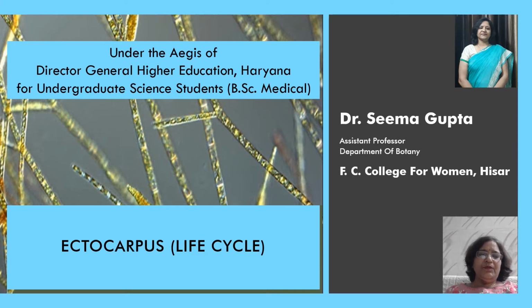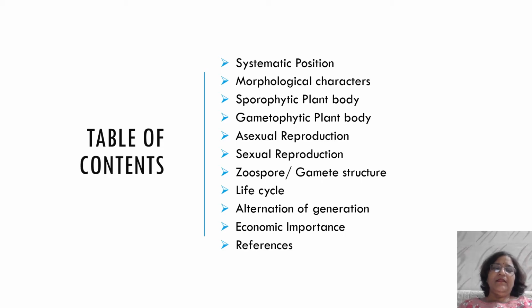Today I am going to discuss the life cycle of Ectocarpus. In the previous lecture, we studied the morphology and anatomy of Ectocarpus, and in this lecture we will study the life cycle, that is the reproduction, asexual reproduction and sexual reproduction.